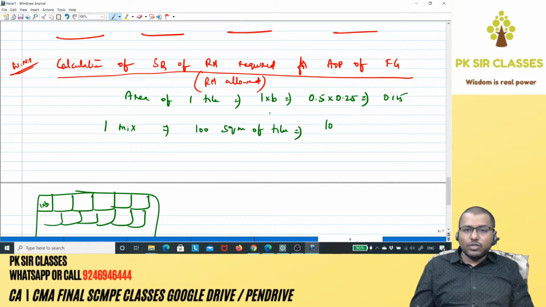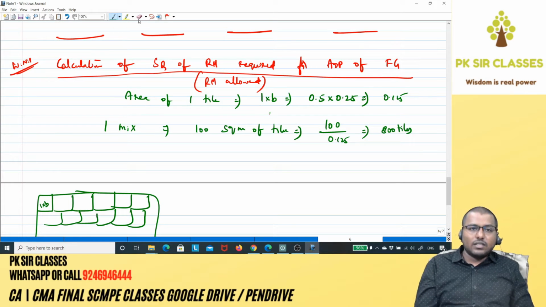So 100 square meters of tiles means 100 square meters divided by 0.125, since each tile will take 0.125. How many tiles will you be getting? 100 divided by 0.125 implies 800 tiles.